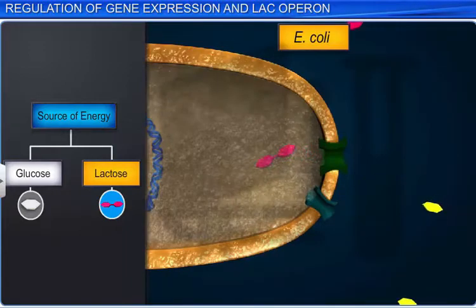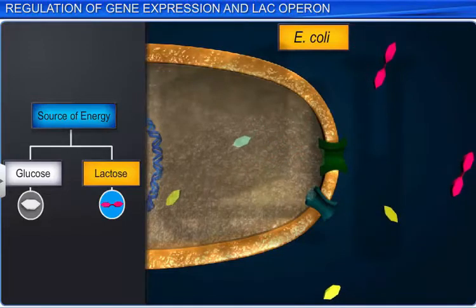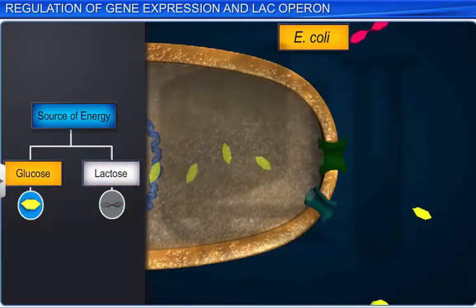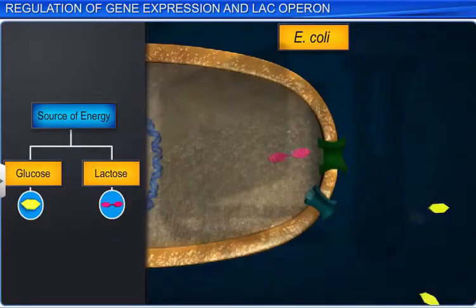However, lactose needs to be hydrolyzed or digested before it is used, and hence the bacterium prefers to use glucose when it can.